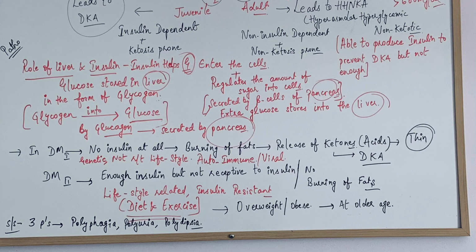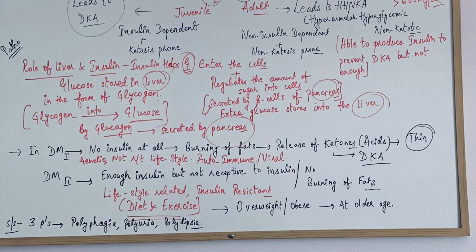And in diabetes type 1, because there is no insulin at all, the body cannot metabolize the glucose. So in response, to produce energy for the body, it starts burning fats. Because of the burning of the fats, there is release of ketones in the body, which are acids, which can lead to DKA, that is diabetic ketoacidosis. So that's the main reason behind ketoacidosis, that is burning of fats and the release of ketones in the body.